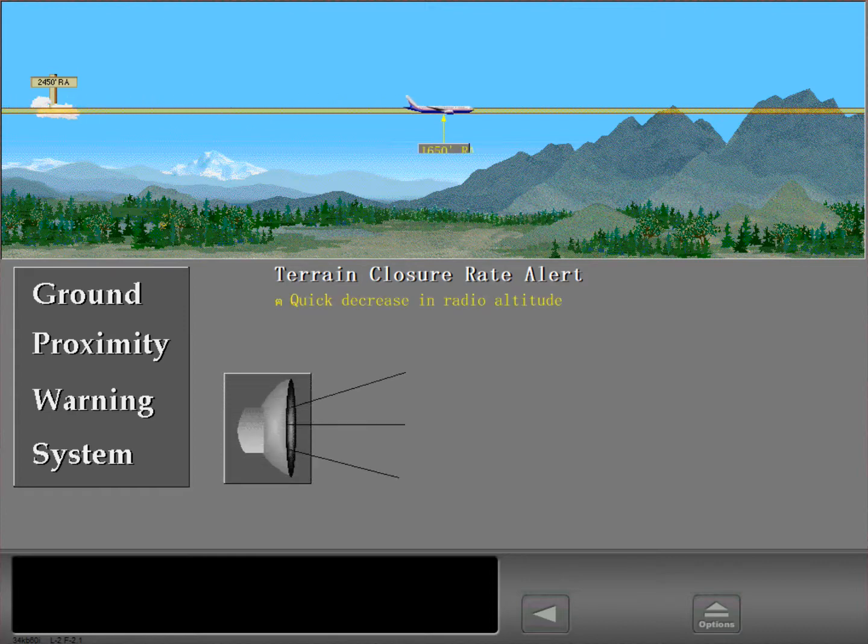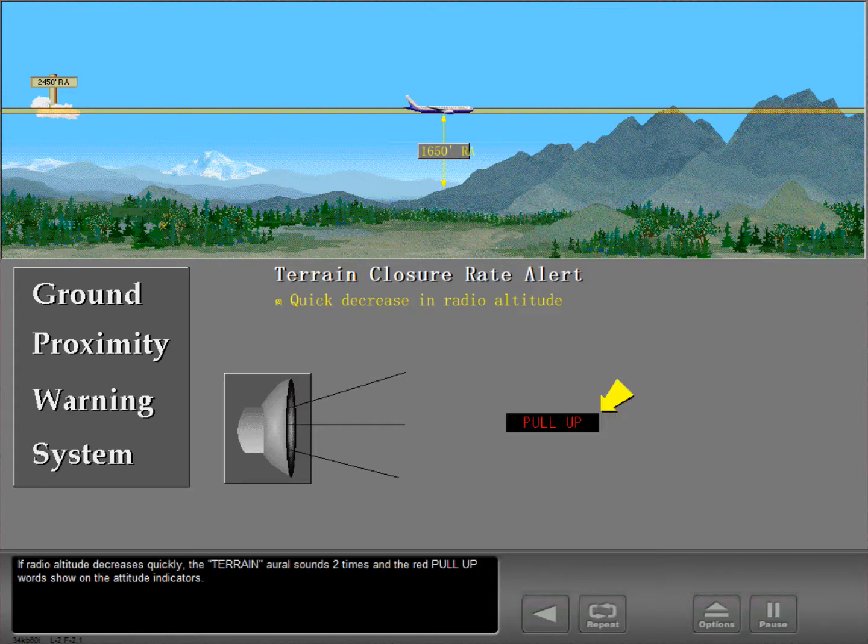Terrain. Terrain. If radio altitude decreases quickly, the terrain oral sounds 2 times, and the red pull-up words show on the attitude indicators.